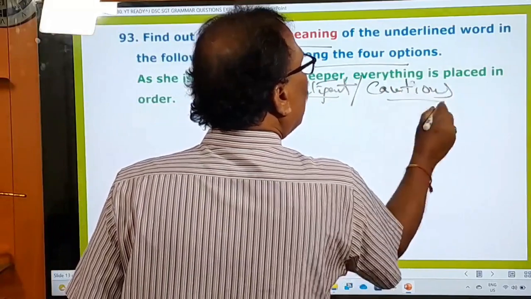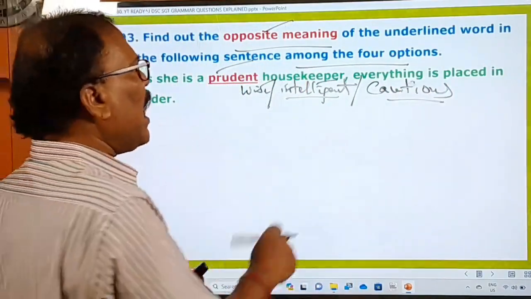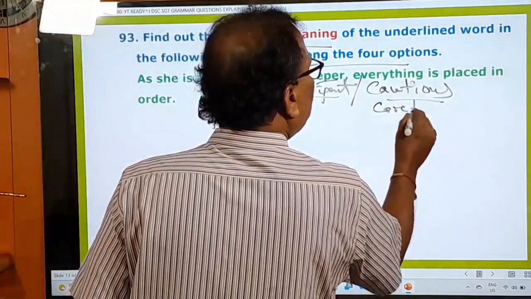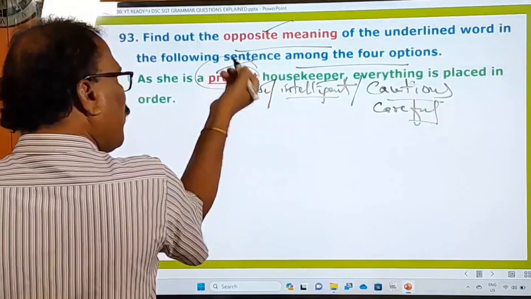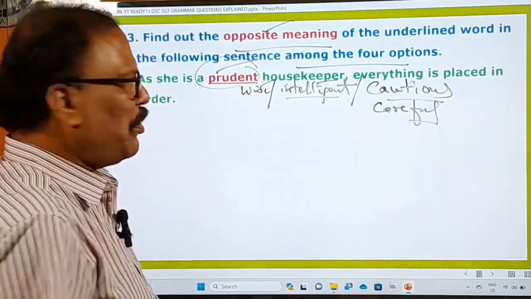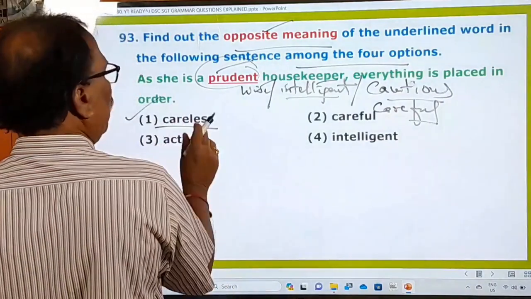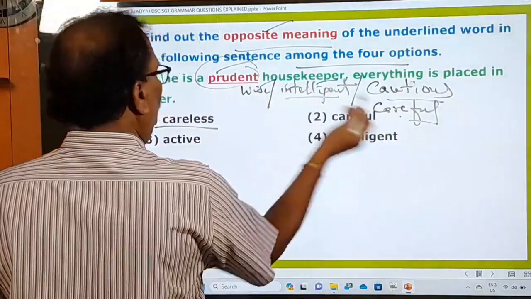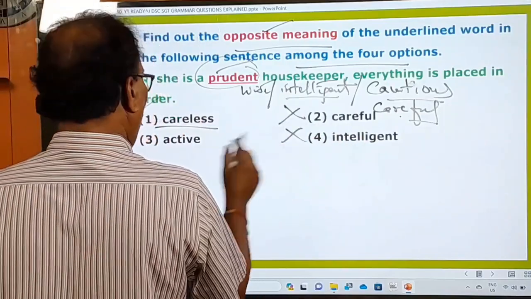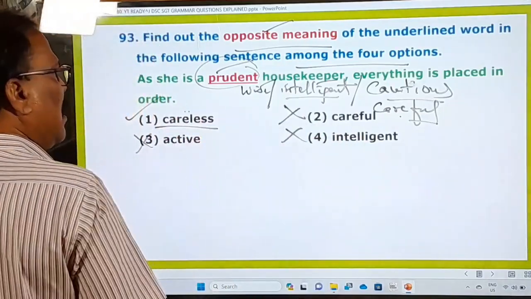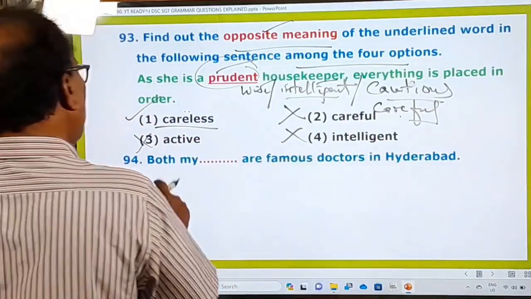అంటే చాలా జాగ్రత్తగా ఉన్నారు. When you speak something, you must be very cautious. Cautious means careful. Cautious means careful. So these are the meanings of this prudent. Then what should be the opposite of this prudent? Let us see the options. Careless. Oh, very first one is the right one. When prudent means careful, automatically the opposite must be careless. Careful, no, wrong. Intelligent, wrong. Active, wrong. So careless is the right one. Right. And now you go to the last question.